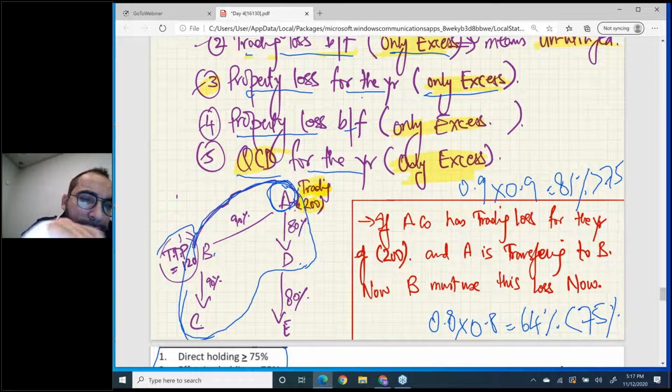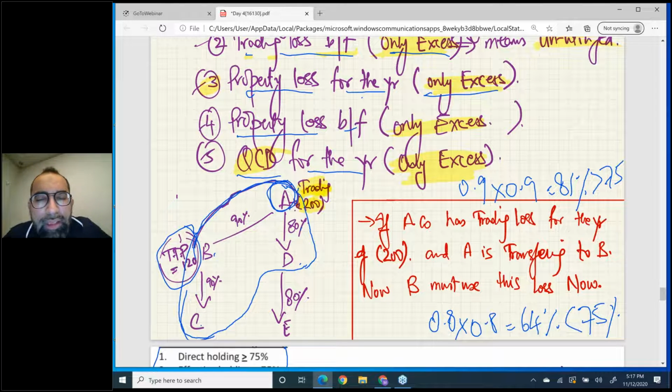Again, I repeat: the surrendering company will give away the five things we just studied, and those 5 things will set off the claimant company's TTP, not total profit. TTP, taxable total profits.